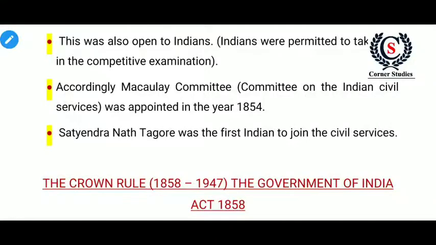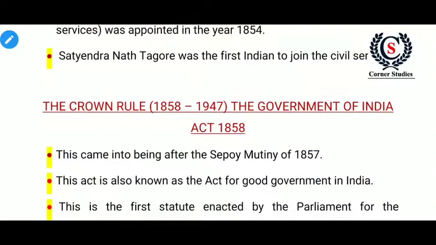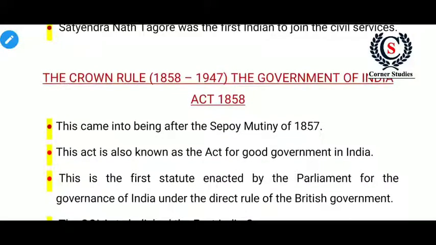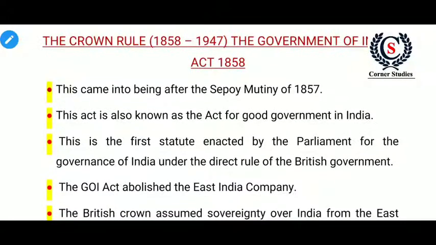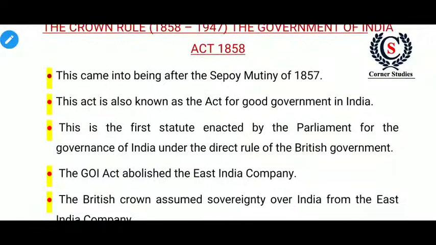Next, the Government of India Act of 1858. This came into being after the Sepoy Mutiny of 1857. This act is also known as the Act for Good Governance of India. We have 5 features in this. The first feature: the designation of the Governor General of India was changed to Viceroy of India. So the last Governor General of India was Lord Canning, and the first Viceroy of India was also Lord Canning.